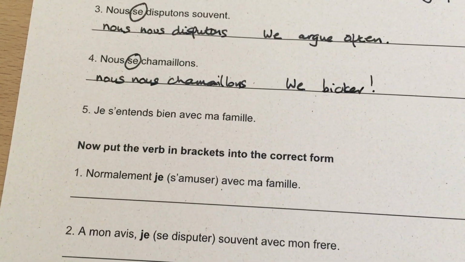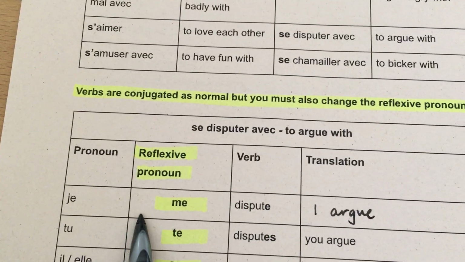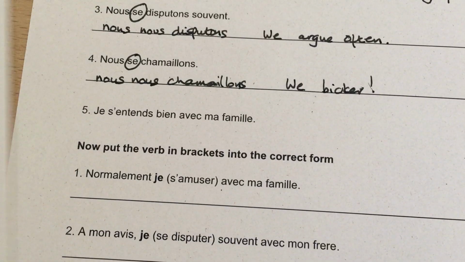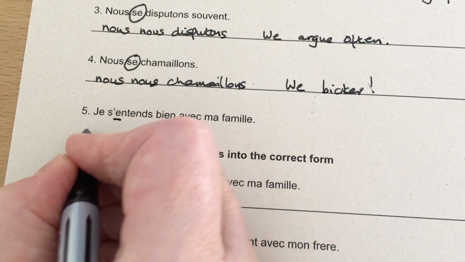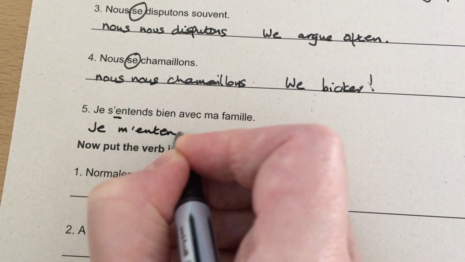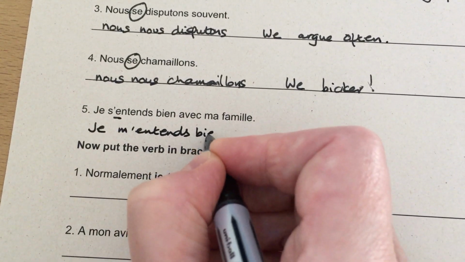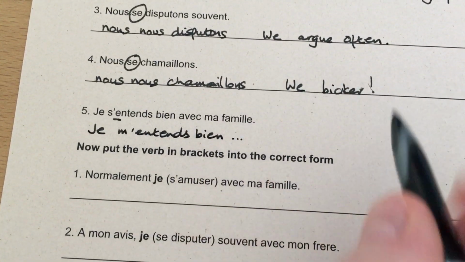Last one. Je s'entends bien avec ma famille. Okay, back to s'entendre. Looking down, we know that we've got to use me, but we're going to be careful because our verb starts with a vowel. So we're going to change this one to je m'entends bien. And this means I get on well with my family.